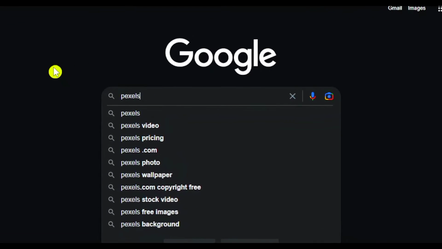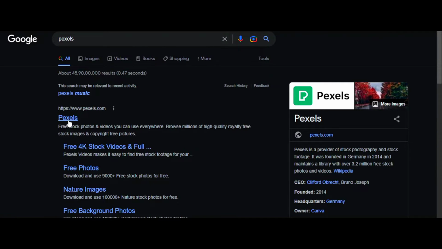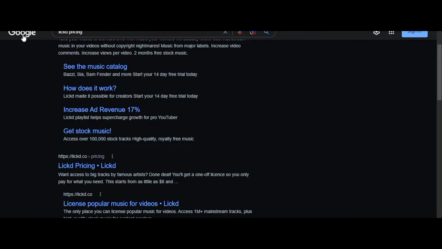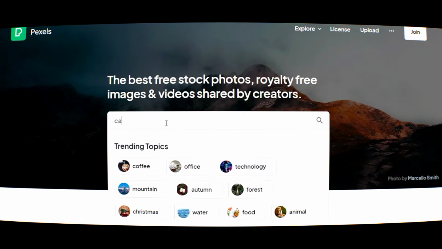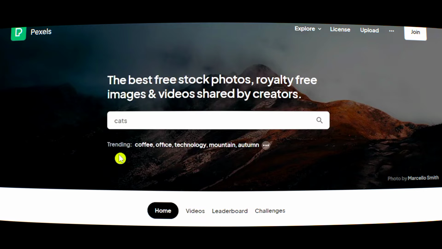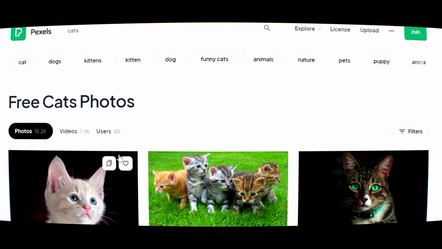Now the next thing is to go on to Google, and after that, whenever you go on to Google, you need to write Pexels. You need to write Pexels, and after that, whenever you come on to Pexels, you need to find something that is really interesting. You need to come in here and write cats. Why? Because it's cat music.